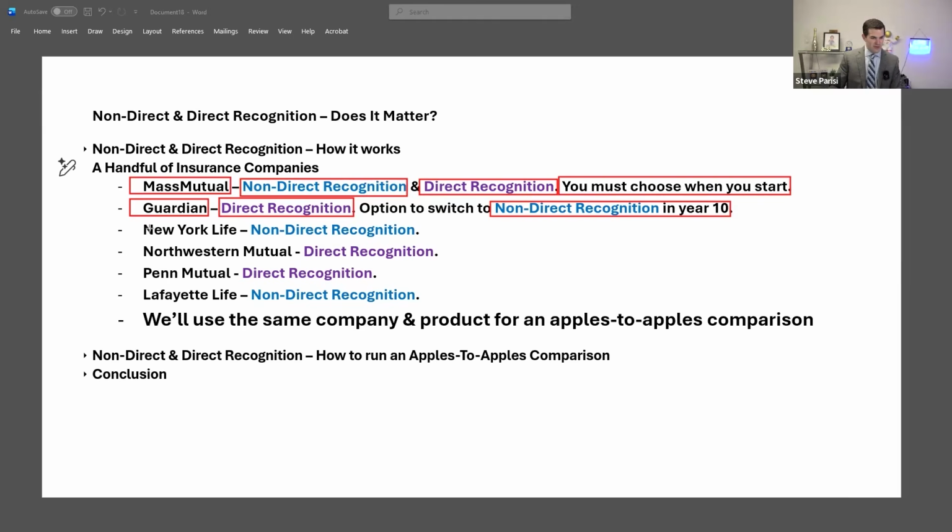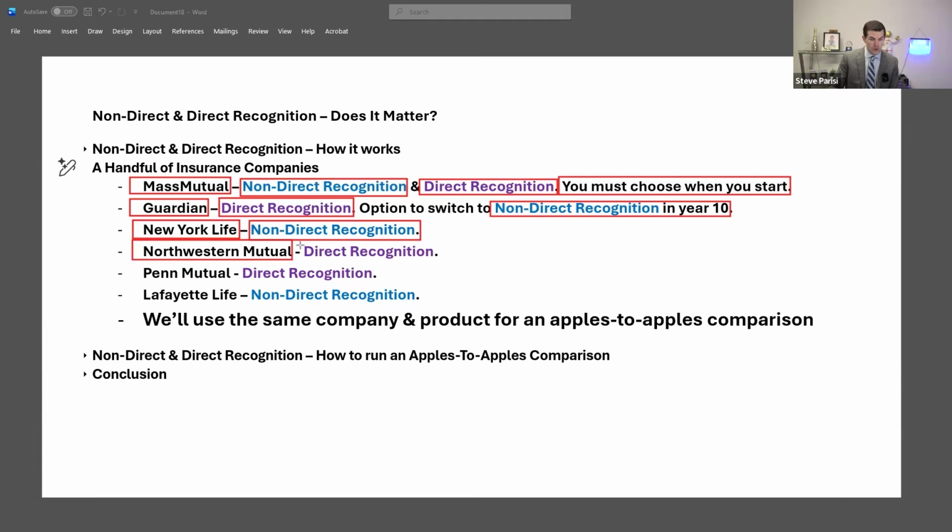Not everybody likes that because Guardian's got a unique provision where at the later of typically 20 years or age 65, they reduce that fixed loan interest rate. Remember where we mentioned 5% earlier? Down to 3.5%. And with some products, it's a fixed rate of 3%. All these nuances you've got to be aware of. New York Life, they are non-direct recognition. Their non-direct recognition functions almost identical to MassMutual's.